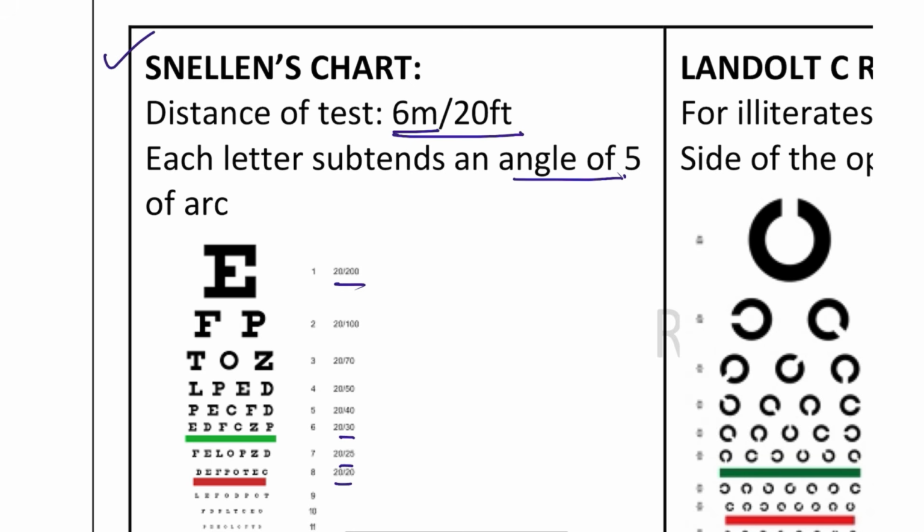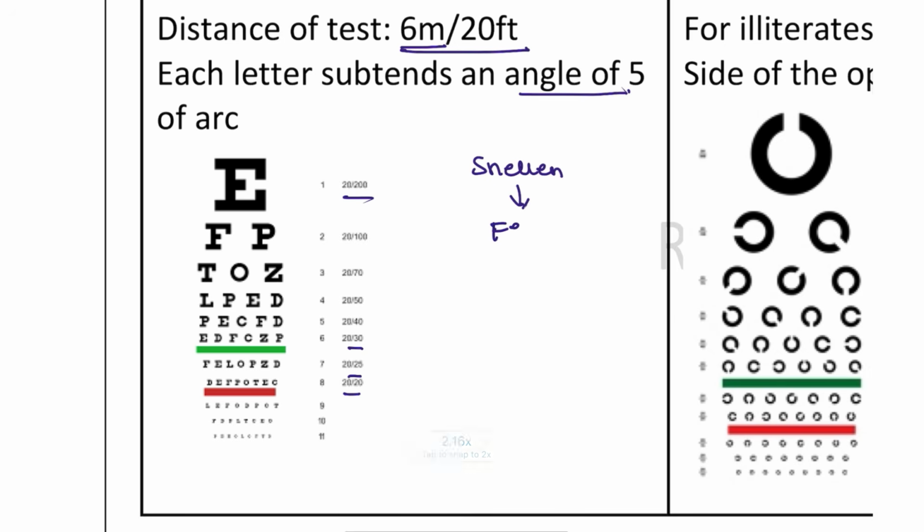Even at 1 meter, if the patient is not seeing the Snellen chart, and the distance has also been decreased but the patient can't see, then we ask the patient for finger counting. If finger counting is also not happening, then we do hand movements in front of the eyes.